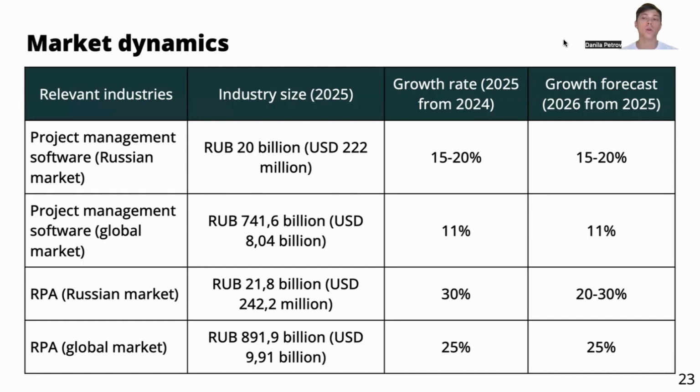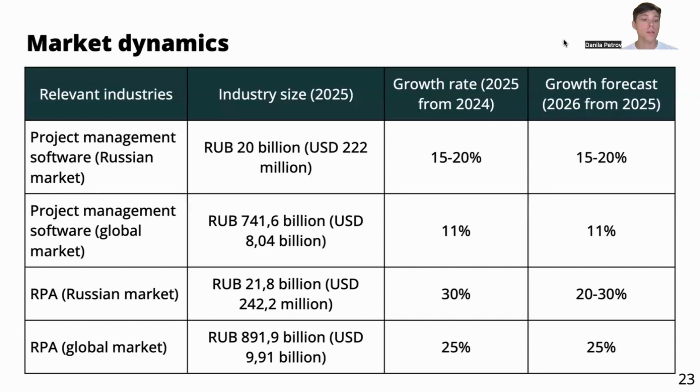After that, the global market is around 8.04 billion rubles. The growth rate from the previous year to 2025 is 11%, and the forecast for the next year is also 11%.